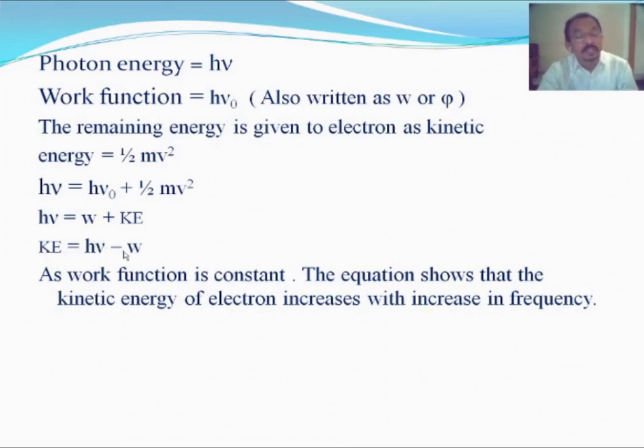This equation is the equation of a straight line, y is equal to m x plus c, where c is the y intercept. That intercept is on the negative side, therefore it is minus W. H is the constant, m, the slope of the line, and the variables are the kinetic energy and the frequency. Here it is clear that the kinetic energy of the ejected electron is directly proportional to the frequency.